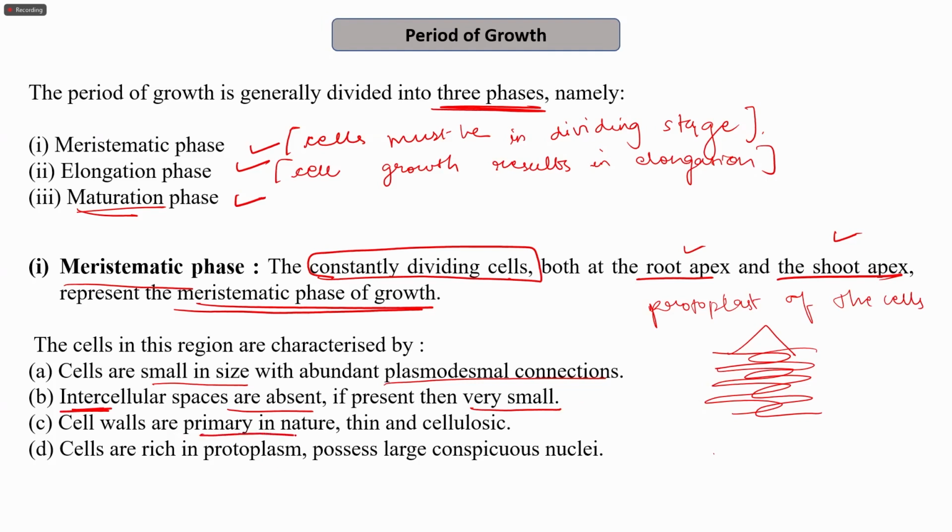Cell walls are primary in nature during this time. They are thin, they are cellulosic. Cells are rich in protoplasm and they possess large conspicuous nuclei. So the cells in this region are characterized by these features: they are smaller in size, they have abundant plasmodesmatal connections, intercellular spaces are absent or if present, they are very small, and usually the cell walls are primary in nature, very thin and cellulosic. And the cells are rich in protoplasm and large conspicuous nuclei are present.